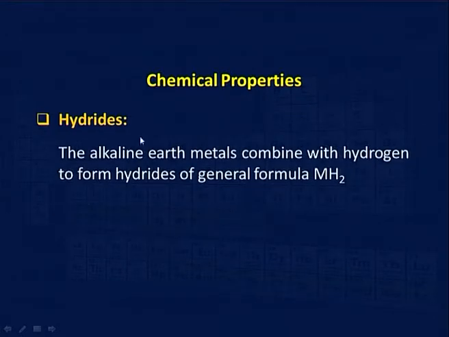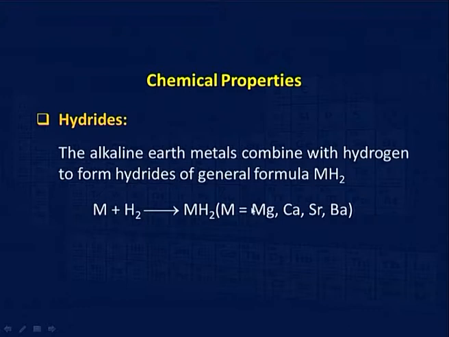Now, hydrides. Like alkaline earth metals, because it has a valency of 2, it forms ionic hydride with the formula MH2, but beryllium hydride has a complex structure, it does not exist as a monomer, it dimerizes and forms a covalent hydride, it is not an ionic hydride, but other members tend to form ionic hydrides. We are showing here magnesium, calcium, strontium, barium, but we have not mentioned beryllium because it does not form an ionic hydride, it forms basically an sp3 hybridized structure with a bridging of 2 hydrogens.